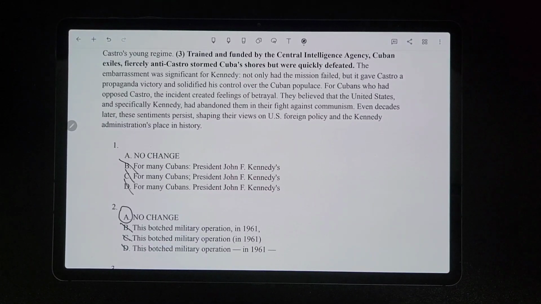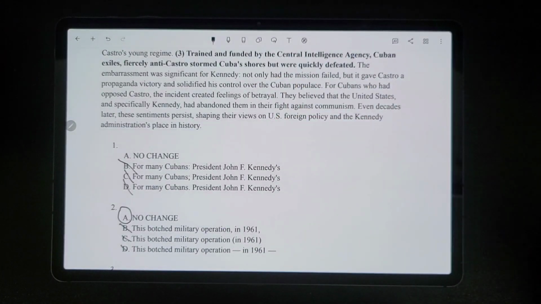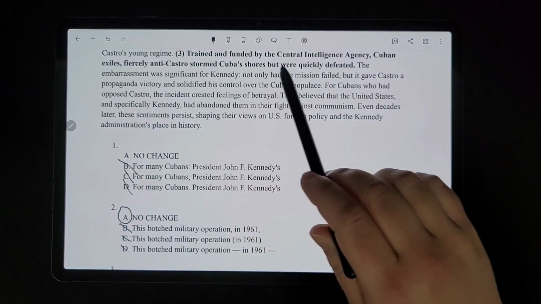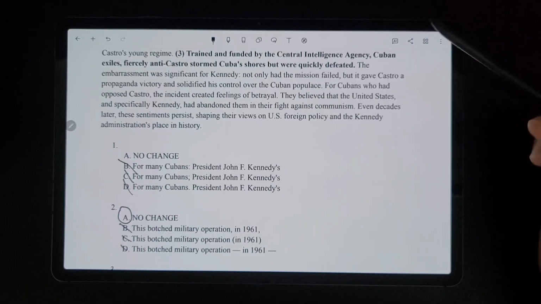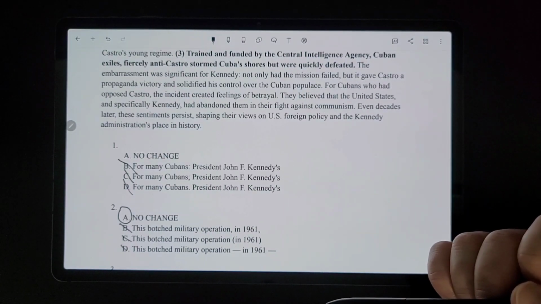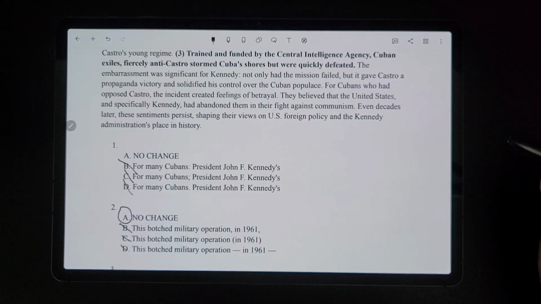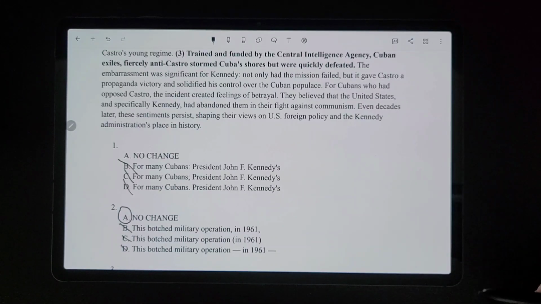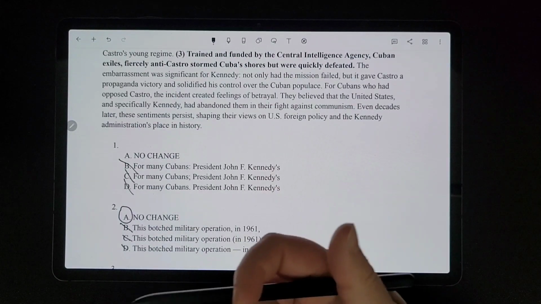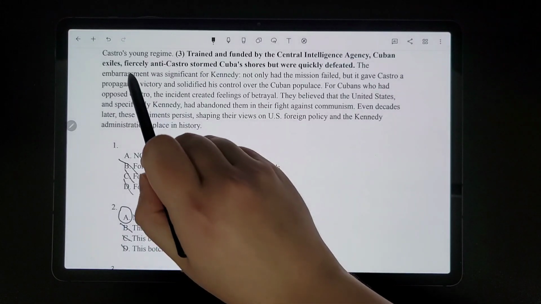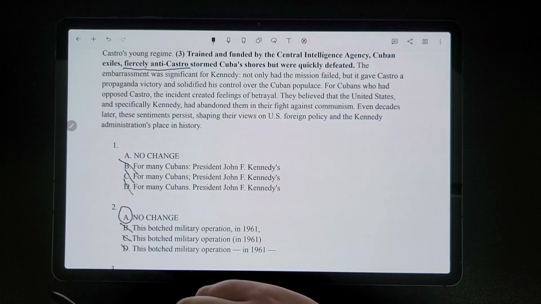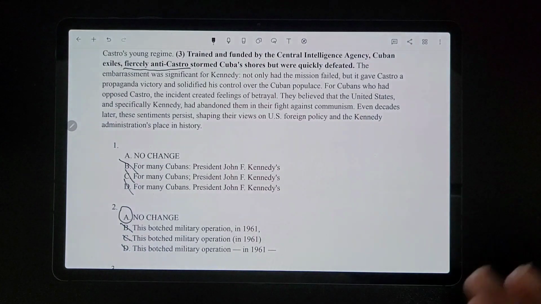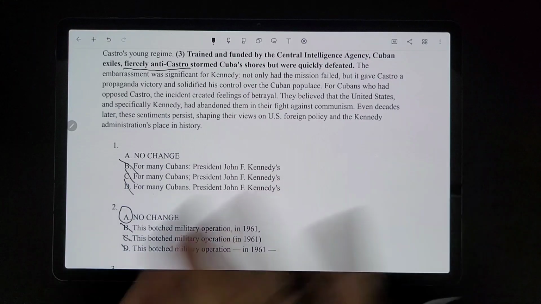Now for number 3, I can't really show the answers at the same time when I'm zoomed in this much, but we're going to see what we need to correct in the sentence. "Trained and funded by the Central Intelligence Agency, Cuban exiles fiercely anti-Castro stormed Cuba's shores but were quickly defeated." Right away I see that there's this non-essential clause. You can think of a non-essential clause as an interruption, that little extra offset information. The non-essential clause here would be "fiercely anti-Castro," because that's the extra information describing the Cuban exiles.